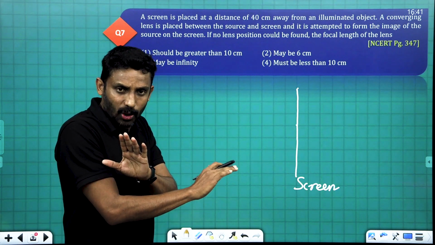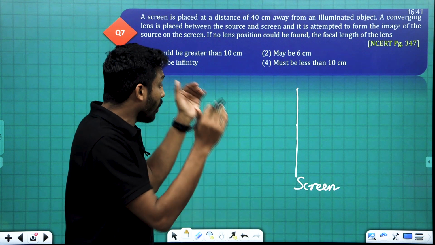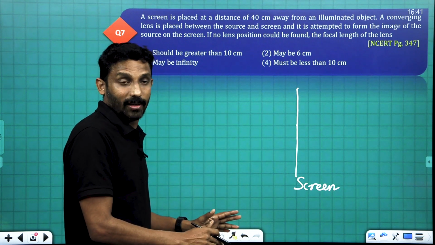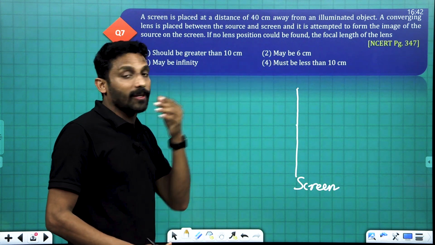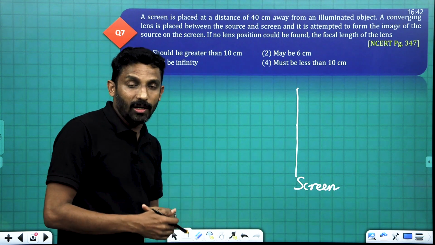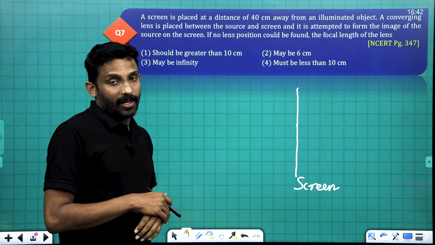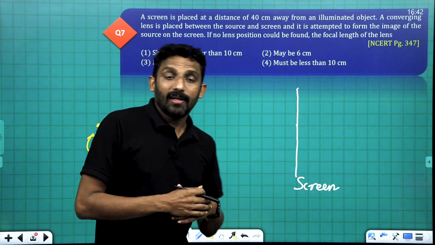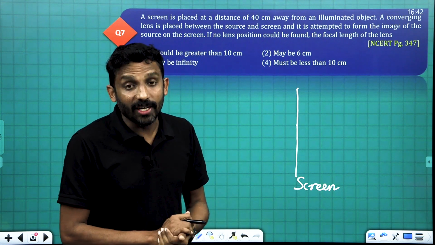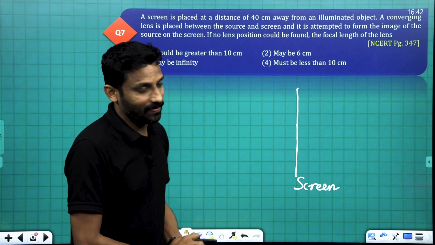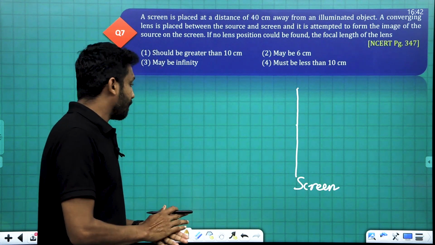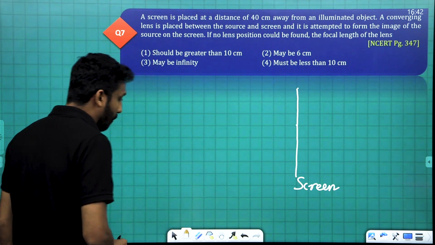If such a situation is not happening, no image is formed. Then the focal length of the lens must satisfy the condition given in the options. Clearly, this is the UV method to find the focal length of a convex lens.